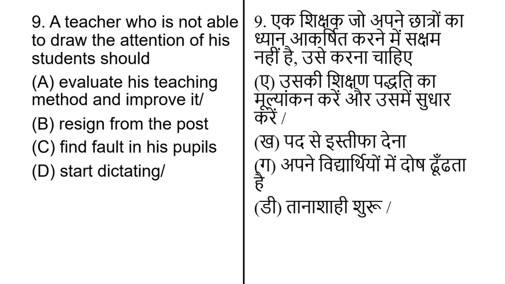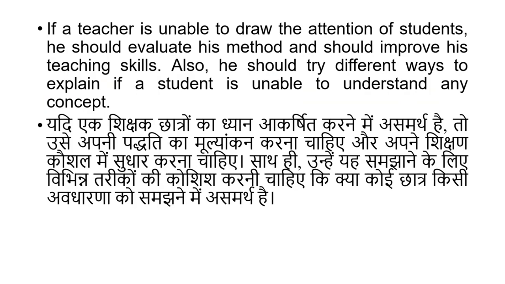A teacher who is not able to draw the attention of his students should, and options are: evaluate his teaching method and improve it, resign from the post, find fault in his pupils, start dictating. The correct answer is evaluate his teaching method and improve it. Here is the explanation for the same. If a teacher is unable to draw the attention of students, he should evaluate his method and improve his teaching skill. Also, he should try different ways to explain if the student is unable to understand any concept.